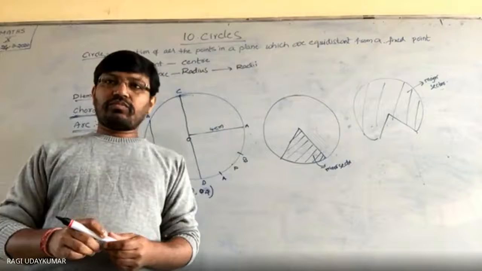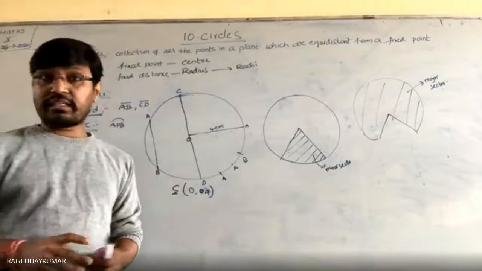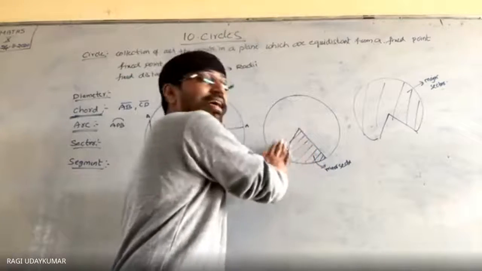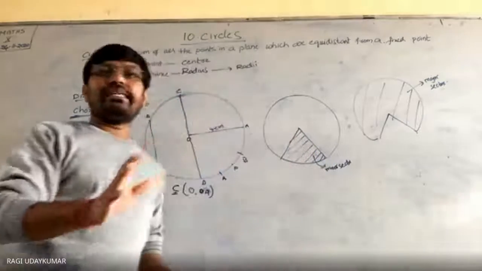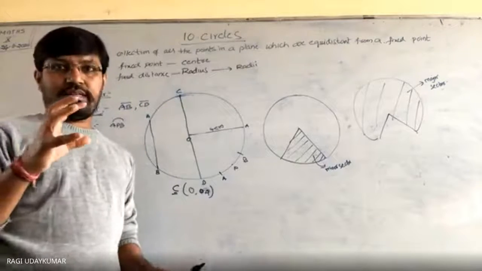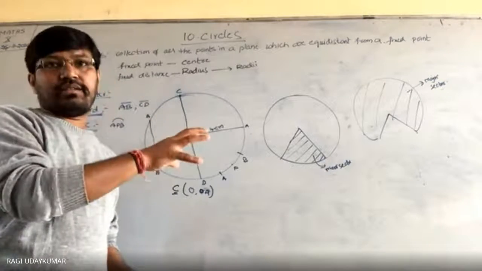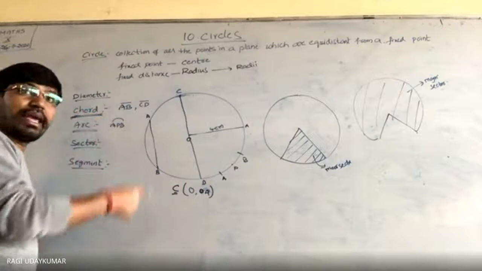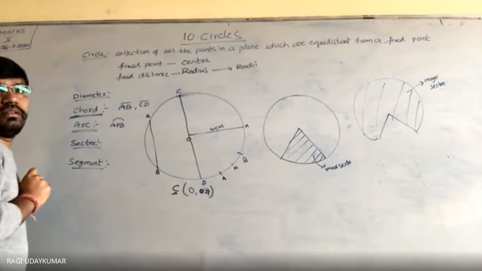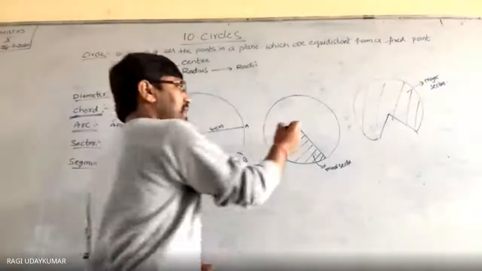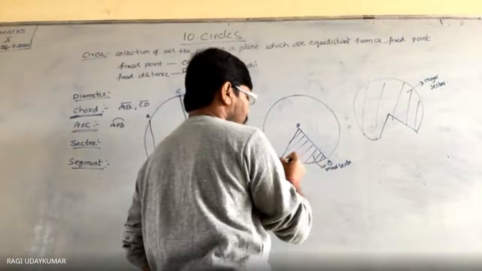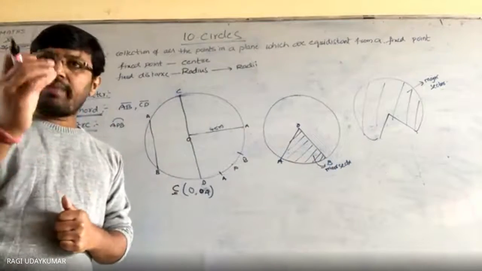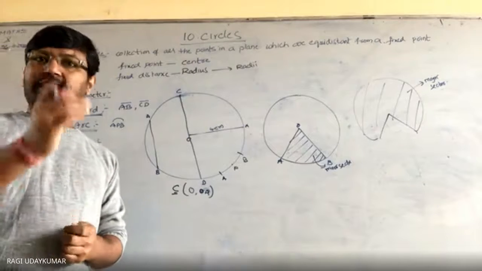Okay, so did you understand the sector? How do we define a sector? A region bounded by, this inside part, the whole of this together we call a region. That is called a sector. A sector is a region, an arc is one part of the circle, only curved, and a chord is also a line segment like this. And if you want to name the sector, you will name it sector OAB.